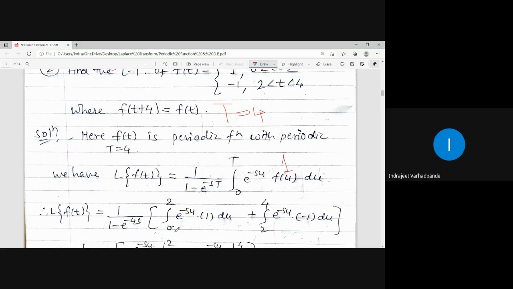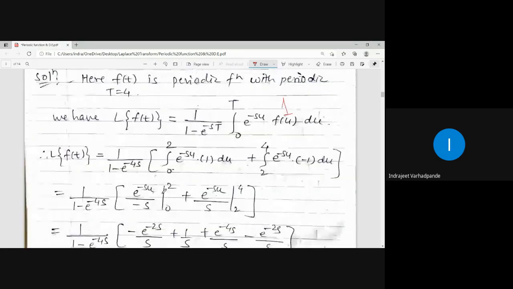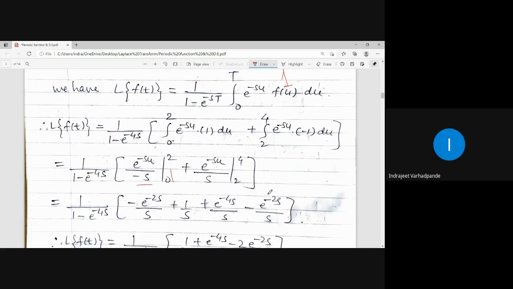Integration of e to the power minus su, e to the power minus su upon minus s. Put the limit 0 to 2. E to the power 0 is 1. Again same here. So 1 upon 1 minus e to the power minus 4s multiplied by this.